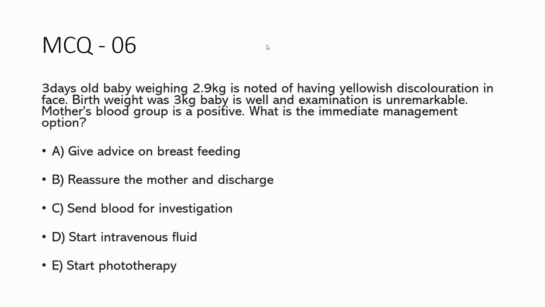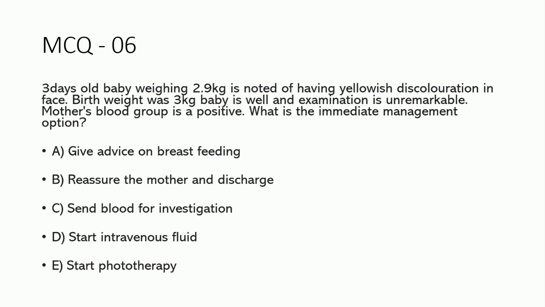Okay, I think you have other discussion, we'll finish quickly. A 3-day-old baby weighing 2.9 kg is noted to have yellowish discoloration of the face. Birth weight was 3 kg, and baby is well and examination is unremarkable. Mother's blood group is positive. What is the immediate management option?